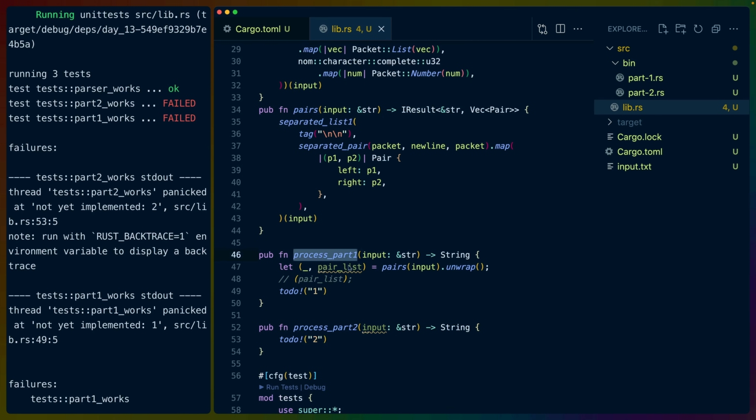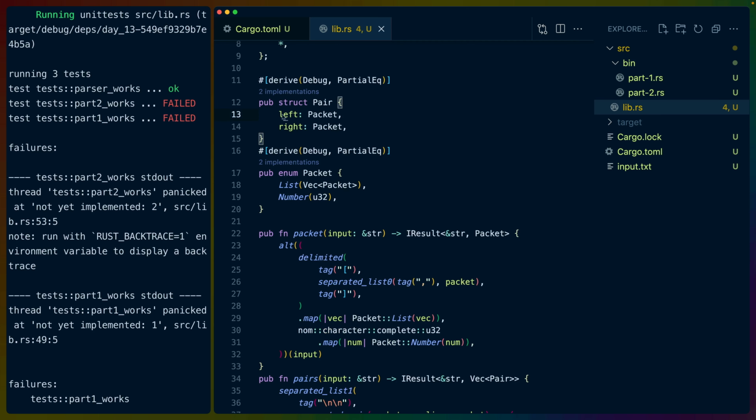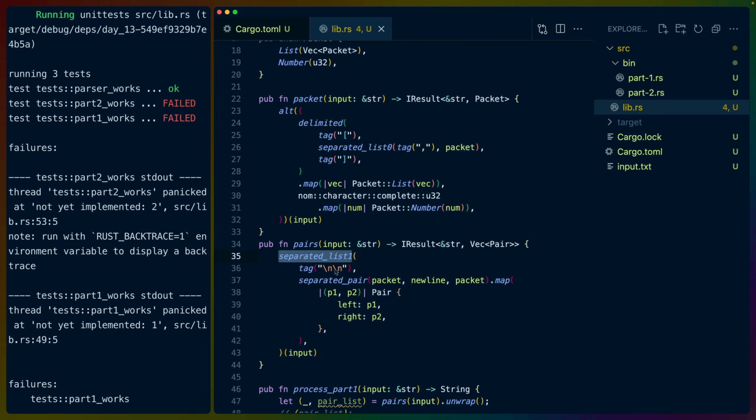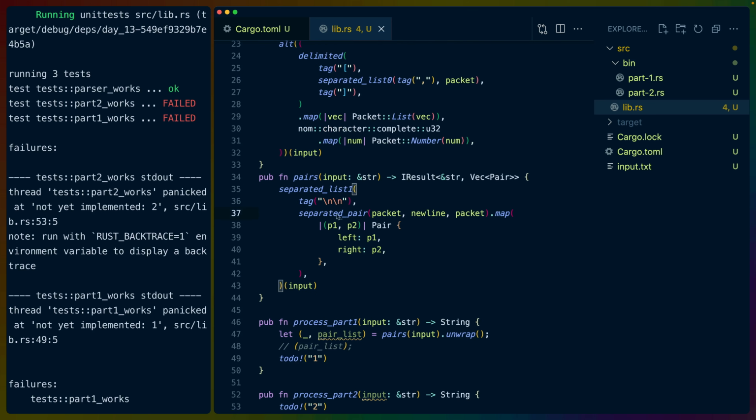So to process part 1, we parse into these pairs. The pairs struct is a left and a right, and the packet struct is a list or a number. The pairs are separated by double new lines. Those pairs, so we have these two, for example, are separated by a single new line. So we've got a separated pair parser with a packet on the left, a packet on the second line. We map over that to create the pair struct.